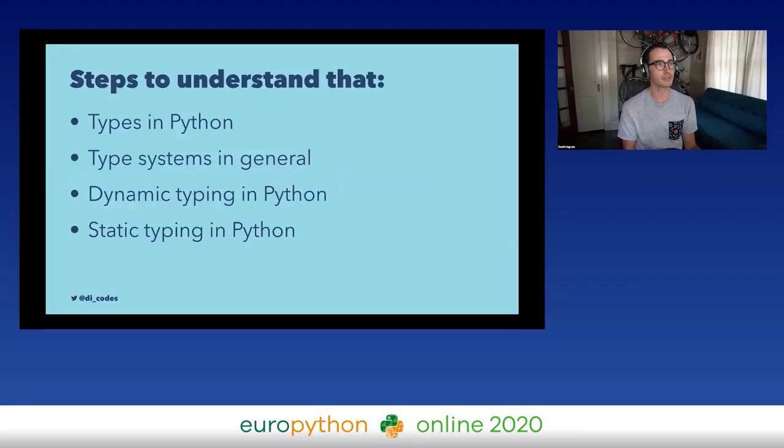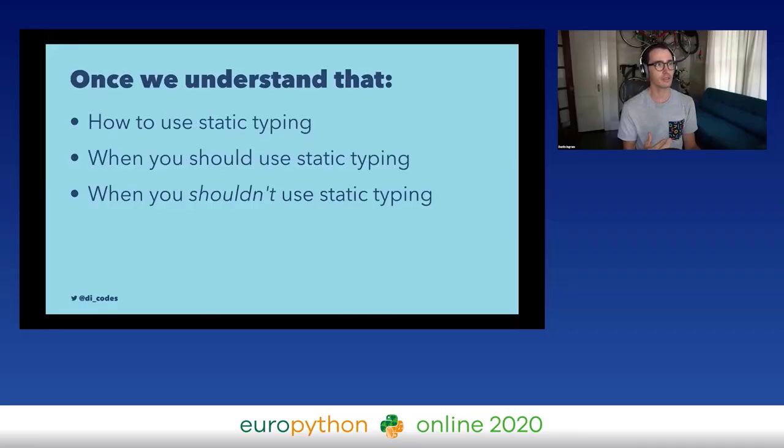The steps to understand the answer to that question are sort of this. We need to talk about types in Python, just regular types, and type systems in general across other languages. We'll talk about dynamic typing in Python, and then finally we'll be able to talk about static typing in Python. Once we understand those things, we'll talk about how to use static typing, when you should use it, and maybe sometimes when you shouldn't use static typing.